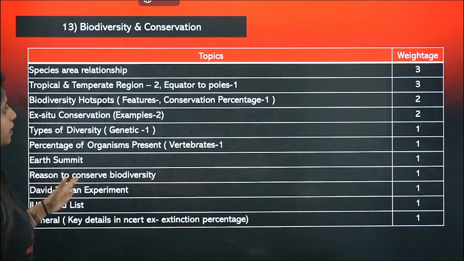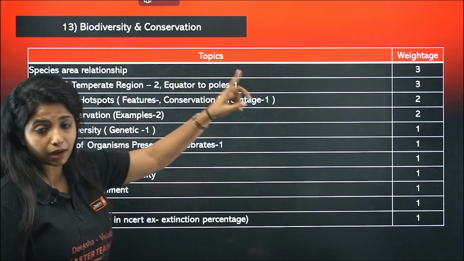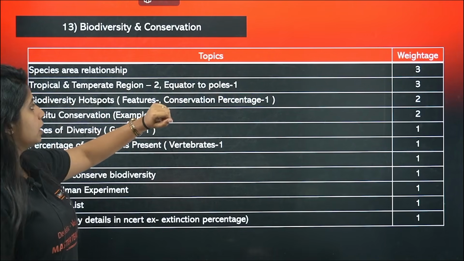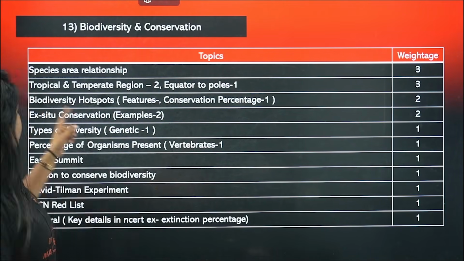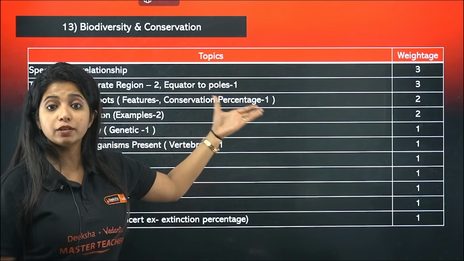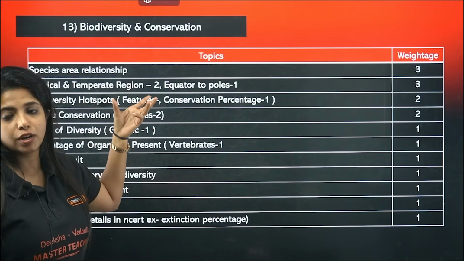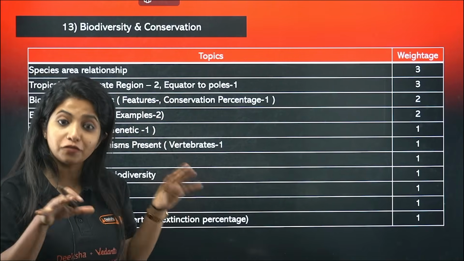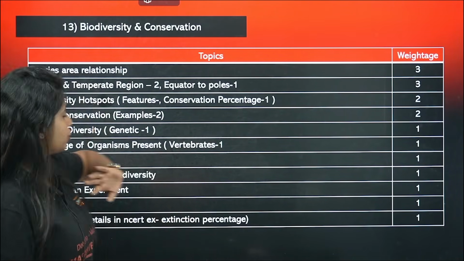And finally, biodiversity and conservation. Over here, the species area relationship curve has been asked so many times, 3 questions have come from there. Tropical and temperate regions, from equator to pole it will increase, decrease and so on. And biodiversity hotspots, their features, the conservation percentage: 30% would be conserved. What are the features of biodiversity hotspots? You should know there is habitat loss in biodiversity hotspots, that is a feature. There are endemic species and all of it. 2 questions have come from there.